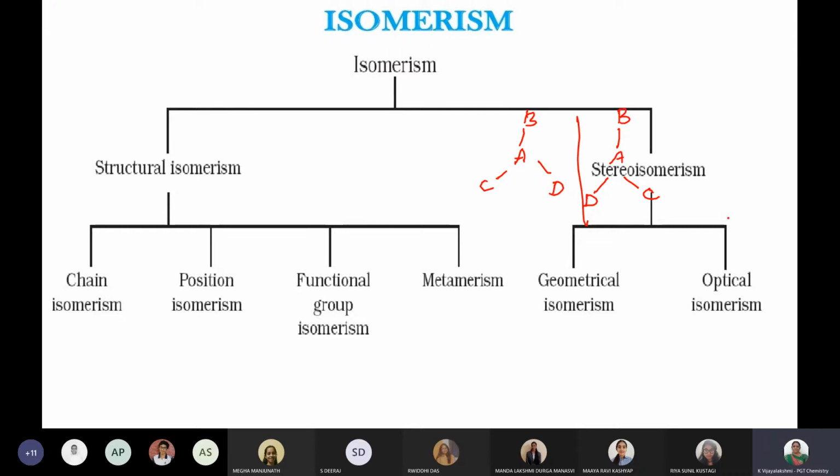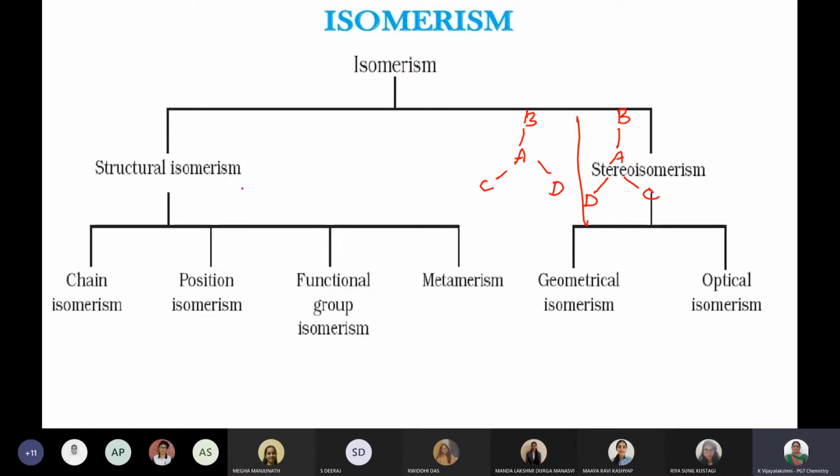Optical isomerism means, for example, the mirror image. And geometrical means, I think you might have learned geometrical shapes in chemical bonding. We will learn about that next year only, not this year. So you should just know what stereoisomerism is and what its types are. That's more than enough. But when we come to structural isomerism, what do you mean by structural isomerism?